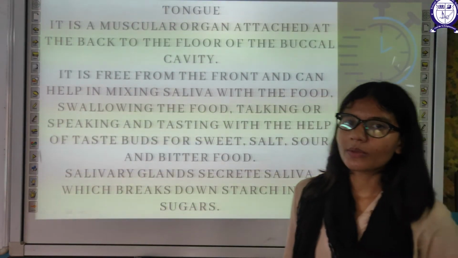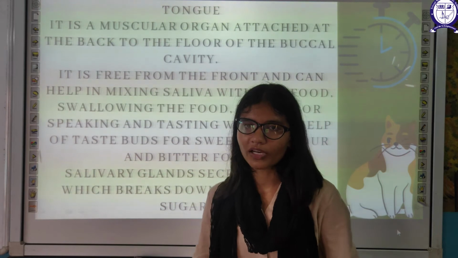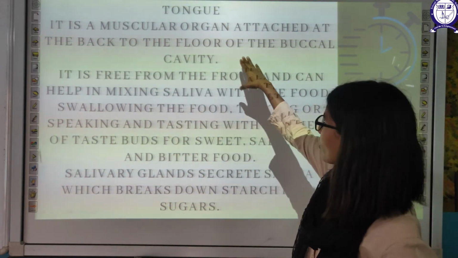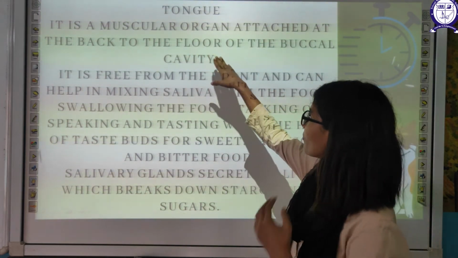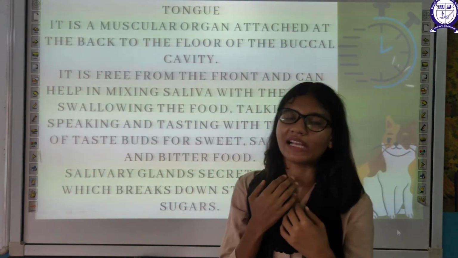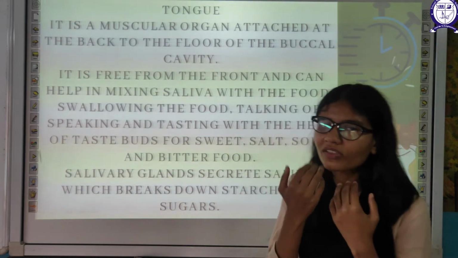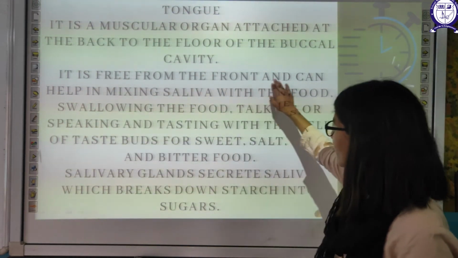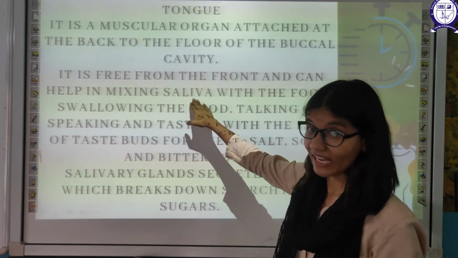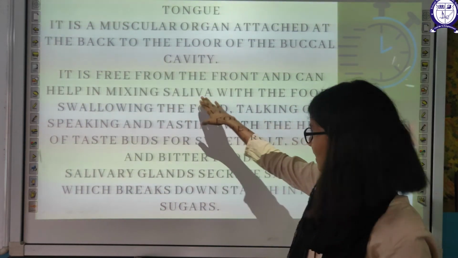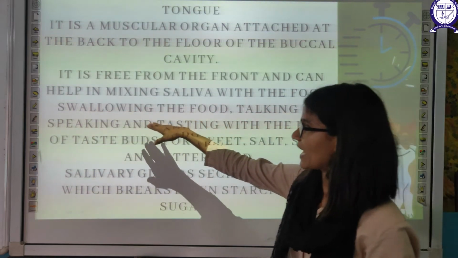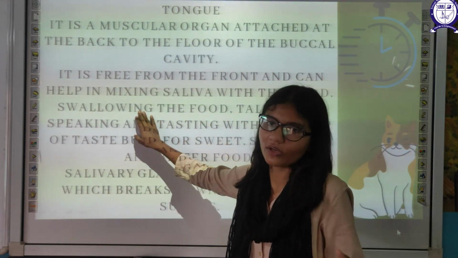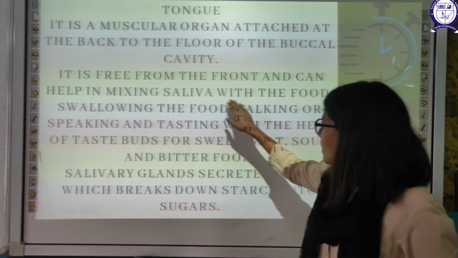Now the next important organ of your digestive system is the tongue. This is a muscular organ that is attached to the floor of your buccal cavity. It is free from one end and can help in making saliva with the help of the salivary glands. It helps in the swallowing of your food. Food will not go down without the tongue.